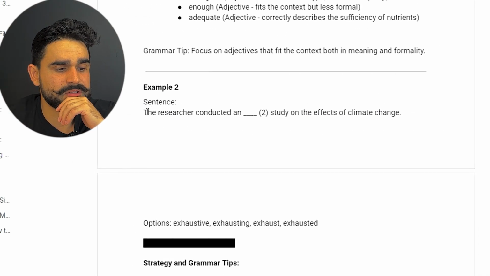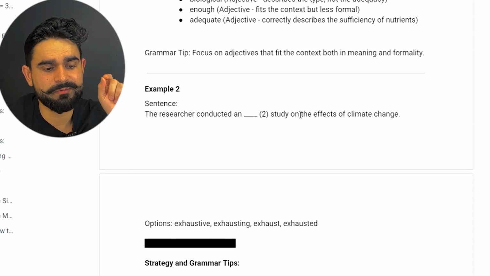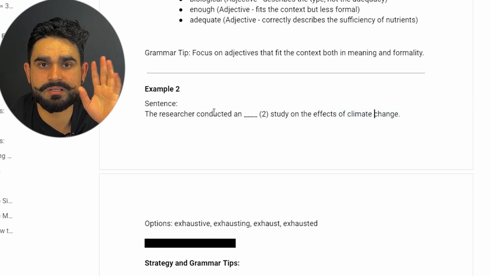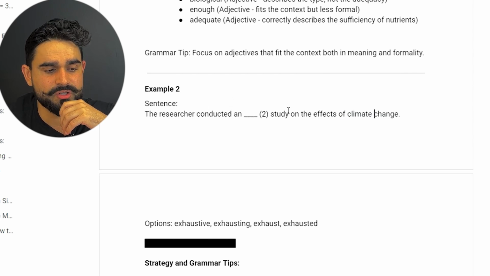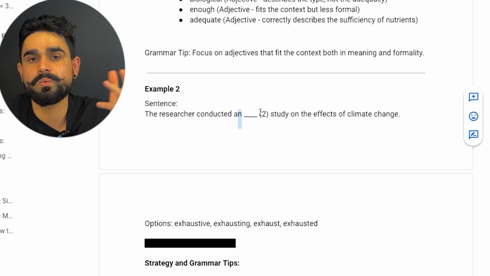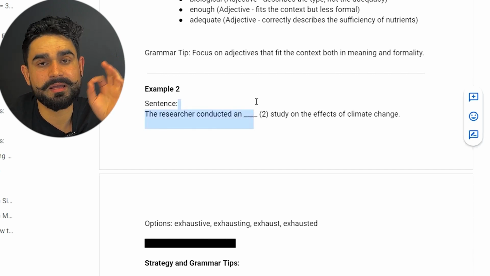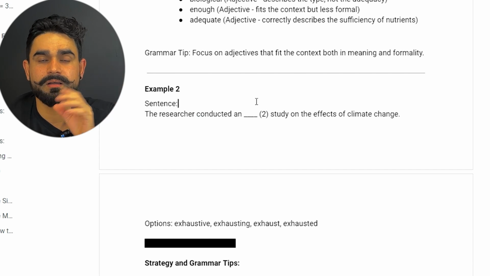The researcher conducted a dash study on the effect of climate change. So it's something about climate change, and there is some research conducted on that. Research conducted an dash study on the effect of climate change. So there is an and there is a blank after that. Like I discussed before as well, if there is an and a blank after that, look for the vowel, the blank, the sentence.